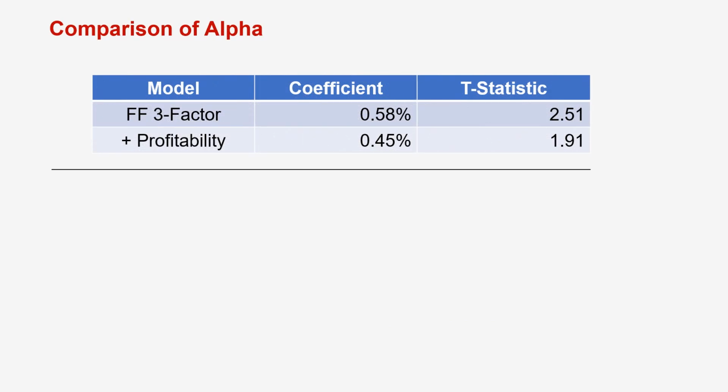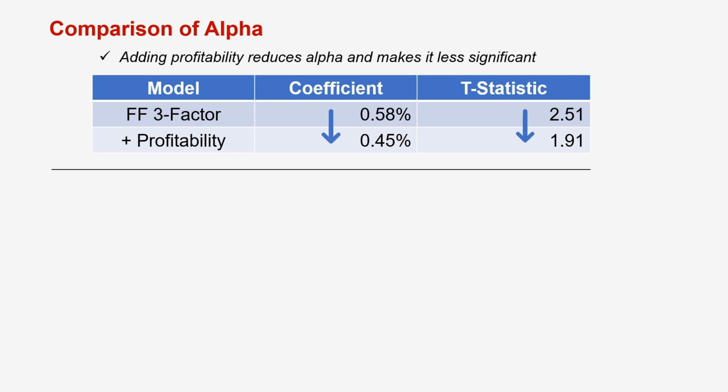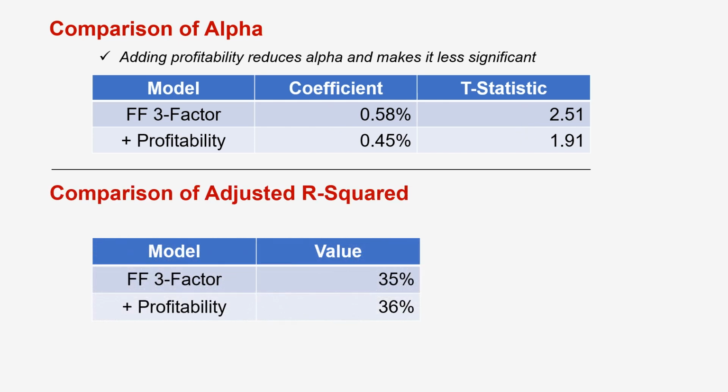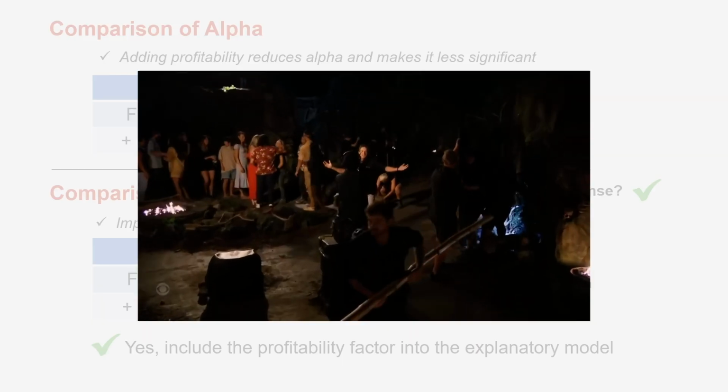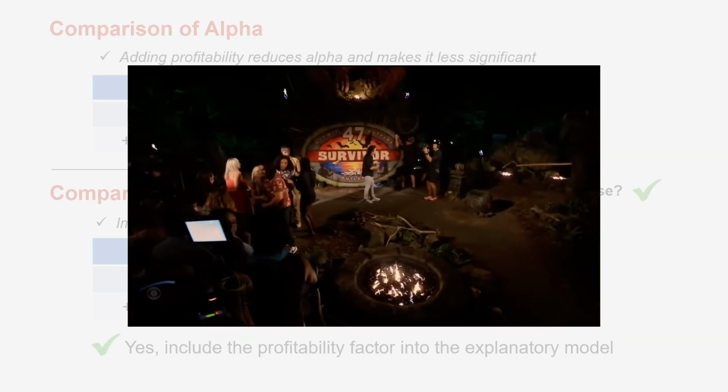Next, we examine the change in the alpha numbers between the baseline 3-factor model versus the tested model with profitability included. Since we see that both the coefficient and the t-stat of the alpha had declined, that means inclusion of the profitability factor does a better job of explaining away Buffett's returns. The adjusted R-squared increases only slightly, but as long as it doesn't decline, that isn't a concern. Finally, it makes intuitive and economic sense that Buffett would favor companies with strong operating profits. We check all the boxes, and profitability survives the stepwise regression to earn its spot in the model.